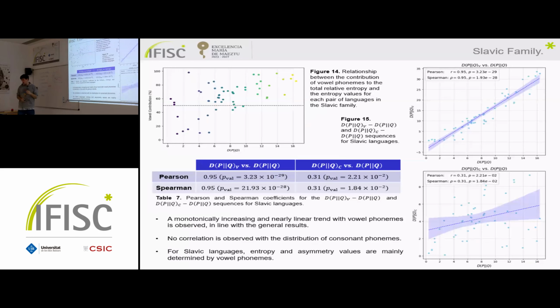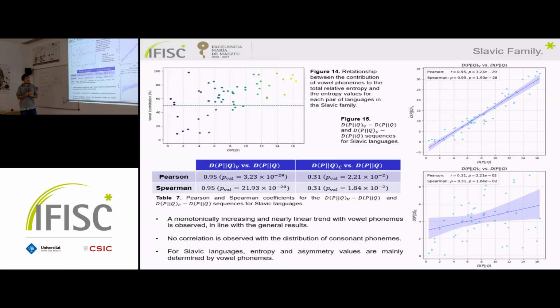And then we do the same procedure as before, and in this case we can see that there is a higher density of points for values around the same range of the relative entropy. This is because we have 8 languages in the Slavic family, and in the Romance family we just have 6.